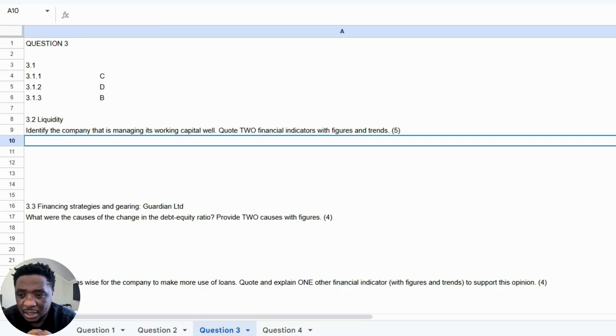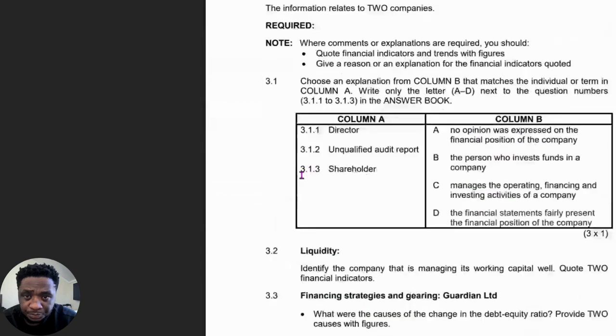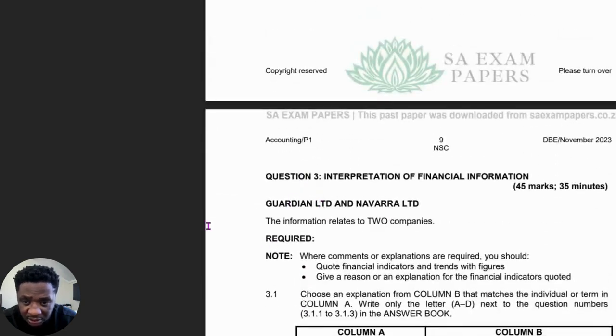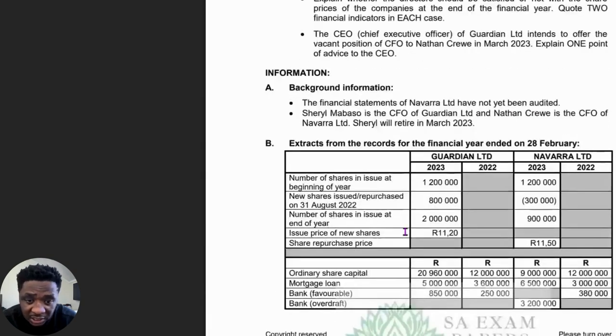Now let's look at 3.2, and we're going to be commenting on the liquidity of this business. So it says here, identify the company that is managing its working capital well. Quote two financial indicators with figures and trends. So we have to pick a company that is managing their things better. And then we're going to quote two financial ratios that basically support this opinion. So let's look at these two companies, because we have, as I said here, Guardian Limited, and then we also got Navarra Limited.